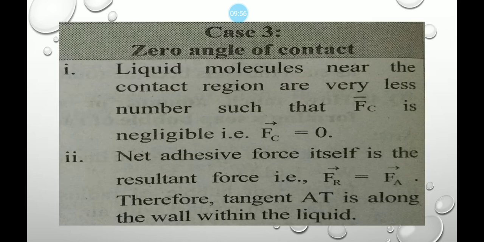Then the third case is zero angle of contact. Liquid molecules near the contact region are very few in number such that Fc is negligible, that is, Fc is equal to 0. Net adhesive force itself is the resultant force, that is Fr is equal to Fa. Therefore, tangent AT is along the wall within the liquid.